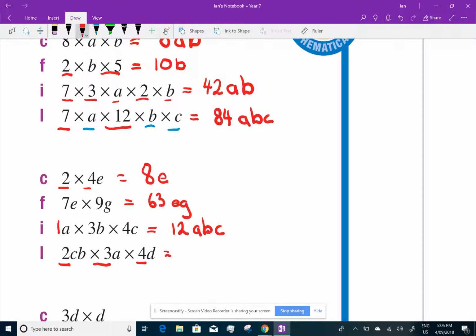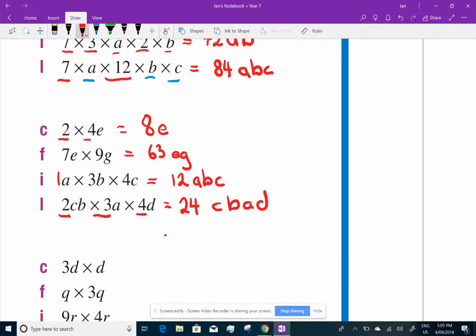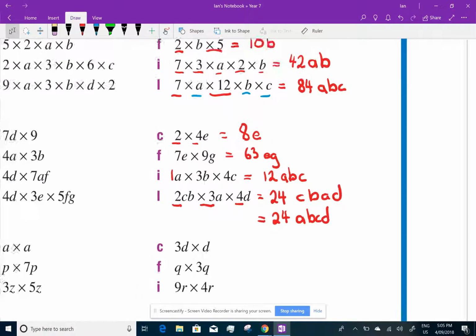Well, 2 times 3 is 6, and 6 times 4 is 24. And now I write the letters. C, B, A, D. Well, that's not very good. I want them in alphabetical order, so I'll write them alphabetically. A, B, C, D. And that's just how we write them standardly, or in a standard form.